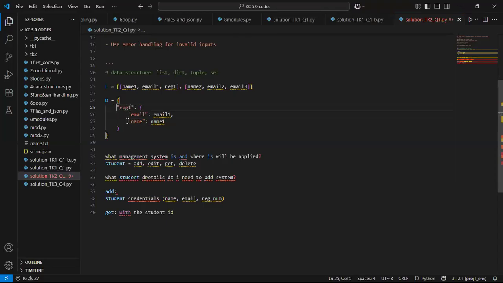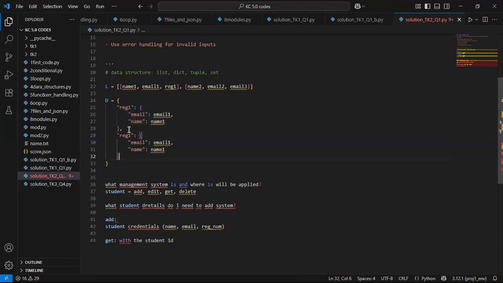So basically, I'll have the same thing again for the next one. So I'll copy, comma, and then paste it. And here will be my rec number two, and here will be my email two, and here will be email and name two. With this, I'm already seeing that it is convenient to fit the detail of each item by rec number, right? So I think dictionary works best for me.